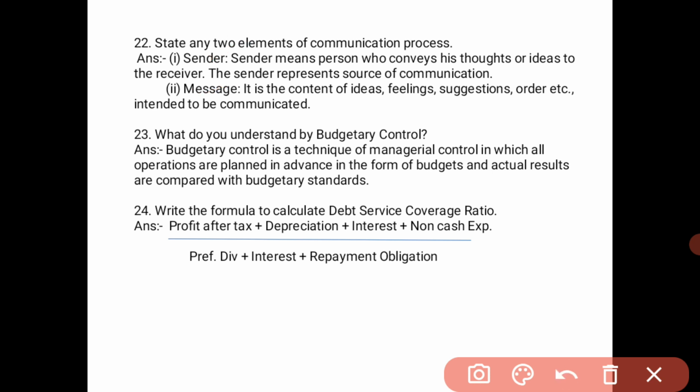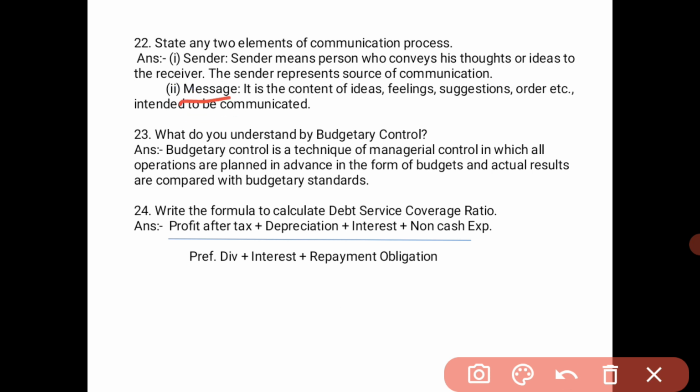Sender is the person who transfers the information to the receiver. Sender means the person who conveys his thoughts or ideas to the receiver. The sender represents the source of communication.